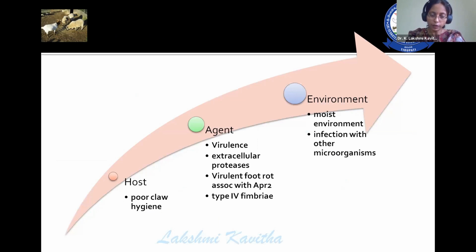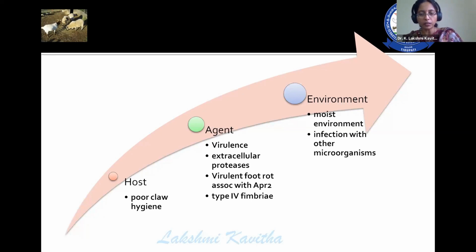Coming to the agent, virulence of the agent, extracellular proteases. So this is the bacteria which releases proteases, and these proteases are basic proteases and acidic proteases. Among the acidic proteases, acidic protease 2 is the one which is responsible for virulent foot rot. So virulent foot rot is associated with APR2 and the type 4 fimbria. These fimbria are helpful for the organism for its attachment at the site of lesion.